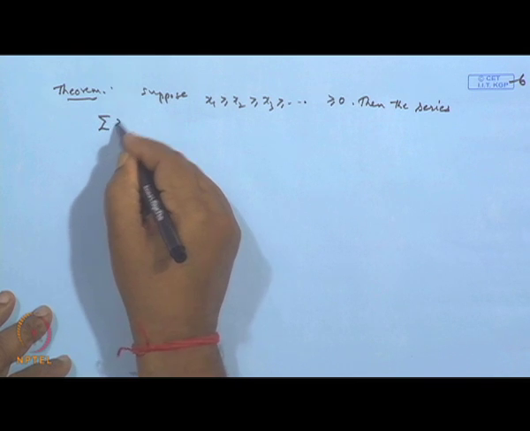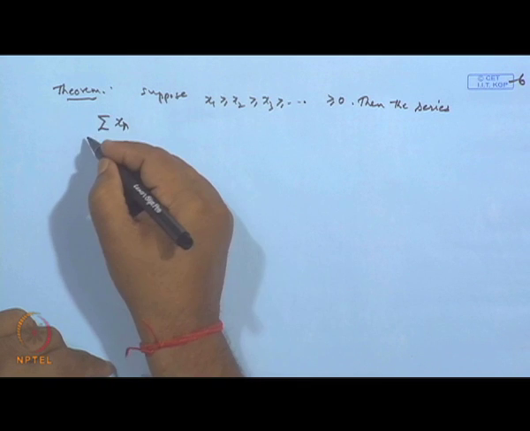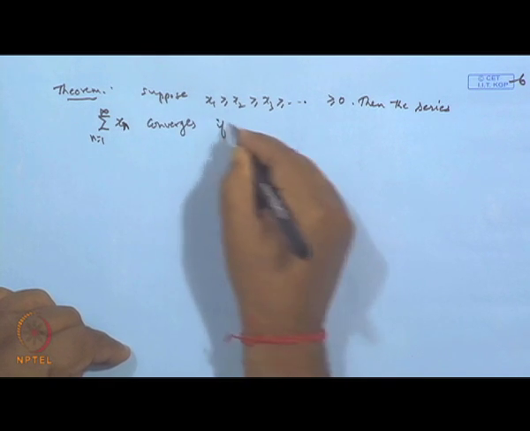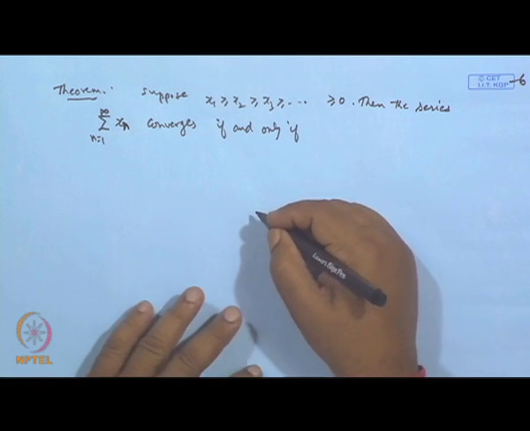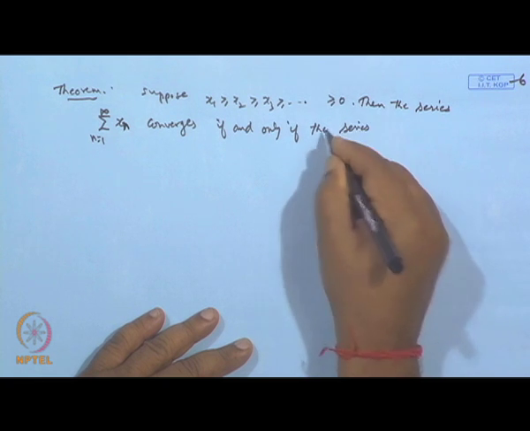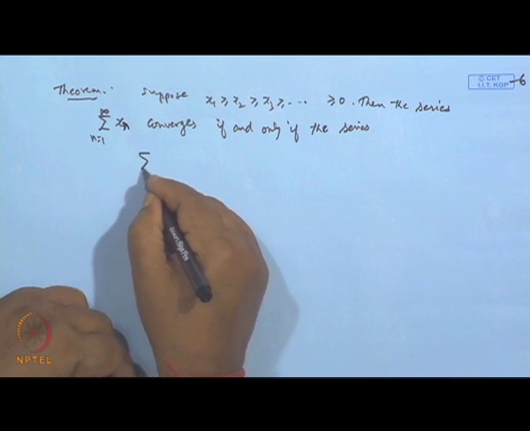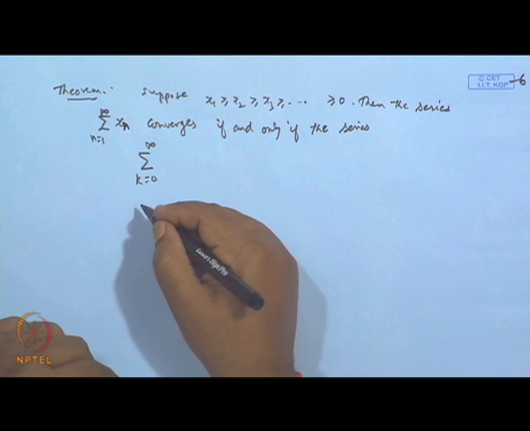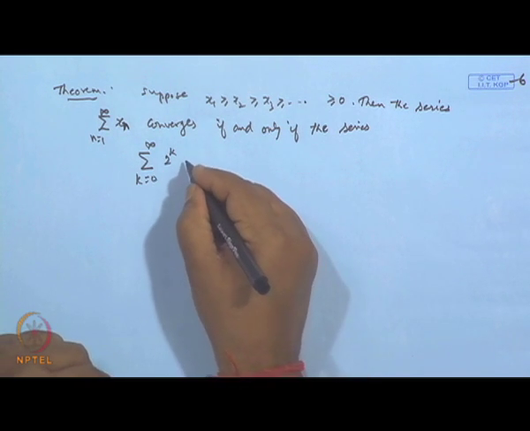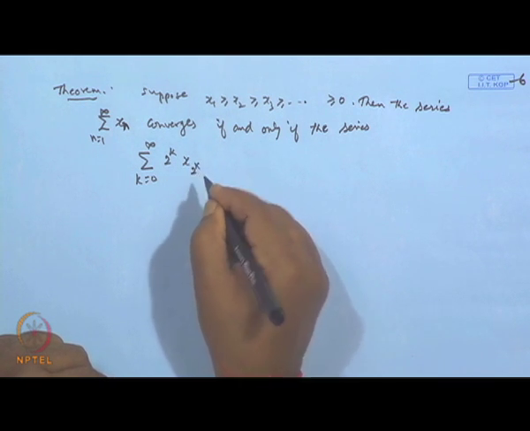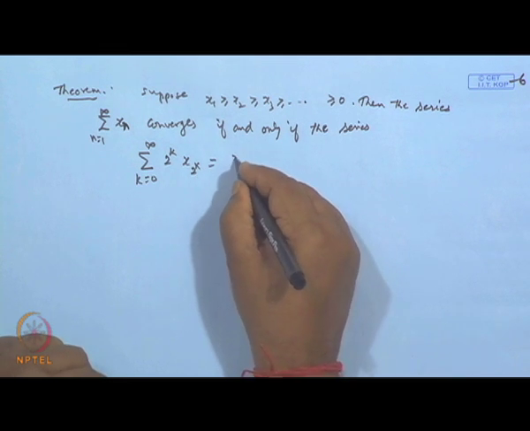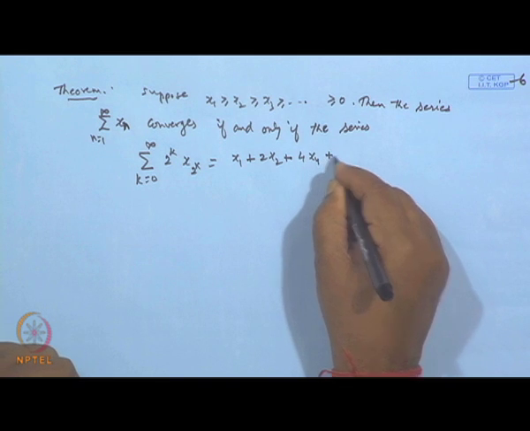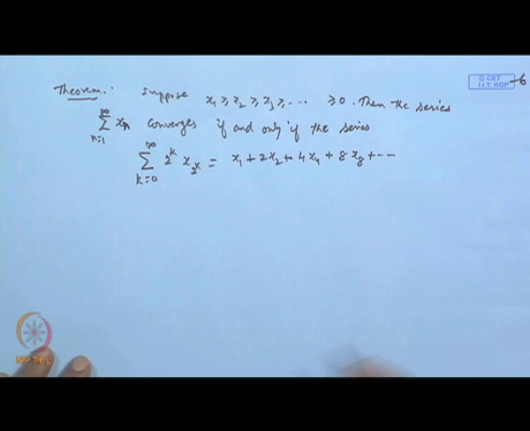Sigma x n, n is 1 to infinity, converges if and only if the series sigma k is equal to 0 to infinity 2 to the power k x suffix 2 to the power k, that is the series x 1 plus 2 times x 2 plus 4 times x 4 plus 8 times x 8 and so on, converges.